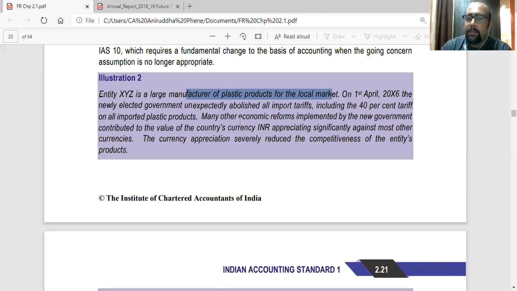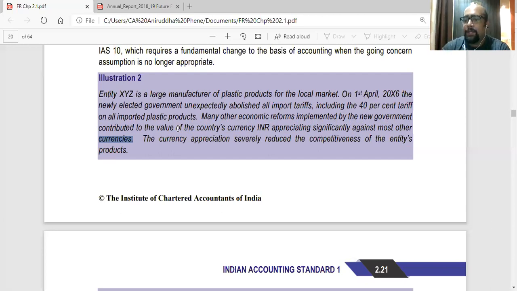Many other economic reforms implemented by the new government contributed to the value of the country's currency appreciating significantly against most other currencies. So at the same time, our currency also fluctuated. Appreciating is basically the rupee value has gained. So now currently the rupee value is something around 75 rupees, you get $1.